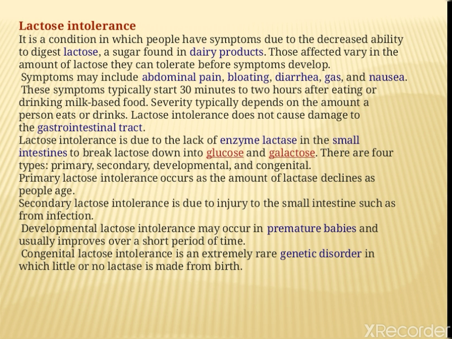Lactose intolerance does not cause damage to the gastrointestinal tract. It is due to the lack of the enzyme lactase in the small intestine to break lactose down into glucose and galactose. There are 4 types: primary, secondary, developmental, and congenital. Primary lactose intolerance occurs as the amount of lactase declines as people age. Secondary lactose intolerance is due to injury to the small intestine, such as from infection.